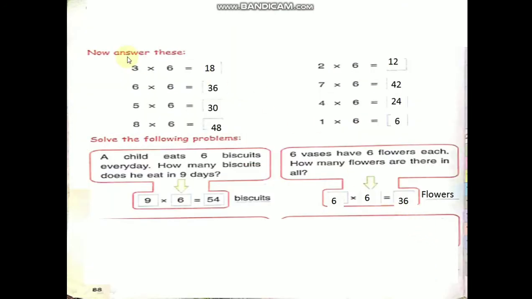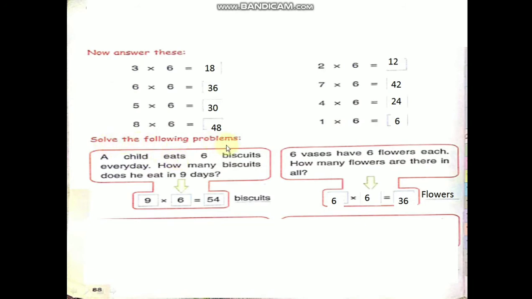Okay, children. Now answer these, children. You learn 6 table, no, children. If we ask in middle, 6 3s are how much? 18. 6 6s are 36. 6 5s are 30. 6 8s are 42. 6 2s are 12. 6 7s are 42. 6 4s are 24. 6 1s are 6. If you learn thoroughly tables, you can answer, children. Okay, children, learn 6 table.